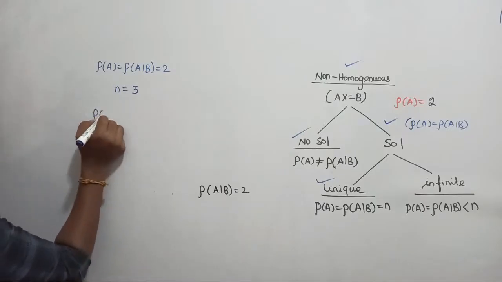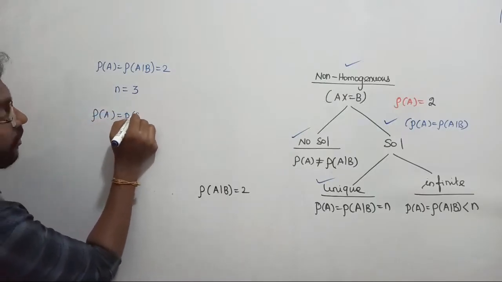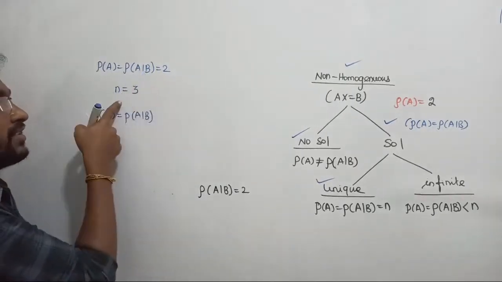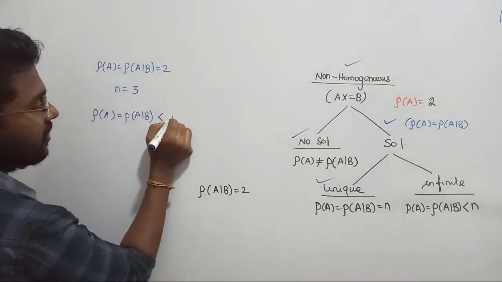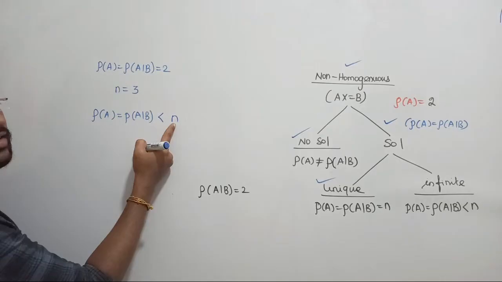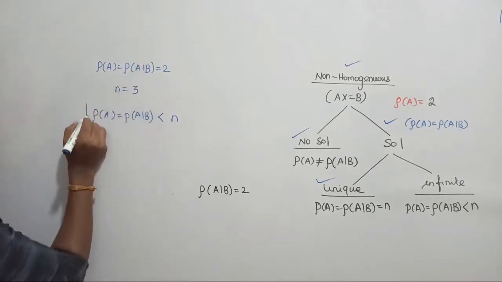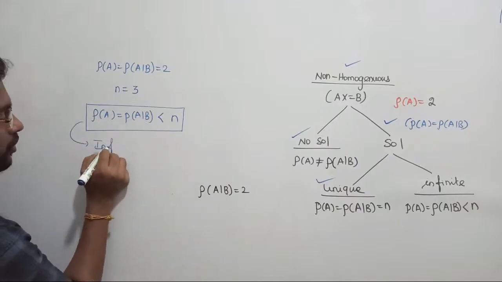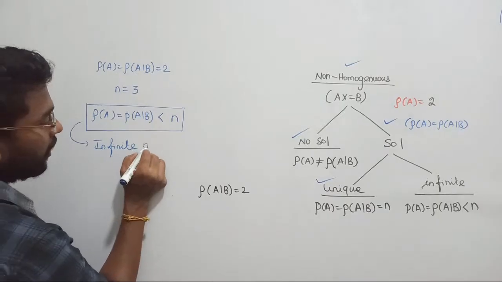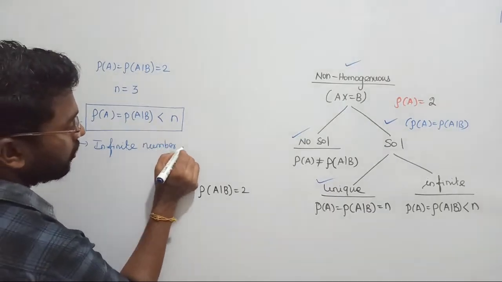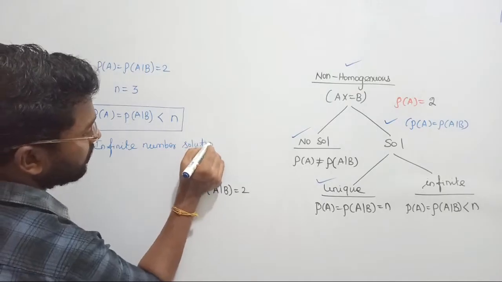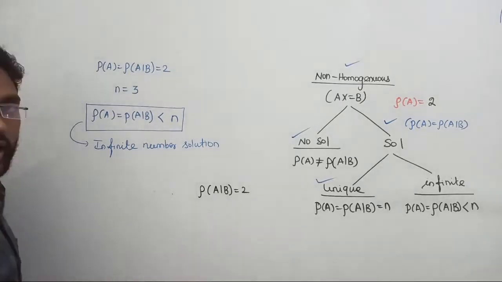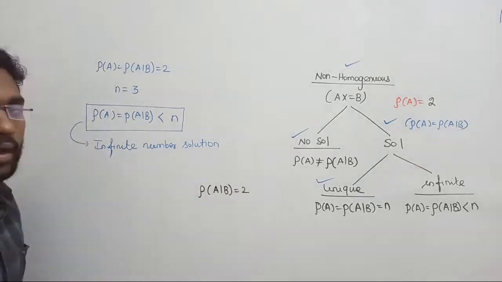So the conclusion is rank of A, rank of AB are equal, sir. I am really very happy. But the third condition is, since these two are equal to 2, whereas the number of unknowns is 3, such that it is less than the number of unknowns. Getting me? Number of unknowns is 3, whereas rank of these is only 2. So for this one, the corresponding solution is, the given system will provide an infinite number of solutions. I hope things are very clear to you all. Right, so that system will provide an infinite number of solutions. Clear? That's all, right? So this is how we are finding solutions for various homogeneous and non-homogeneous systems.